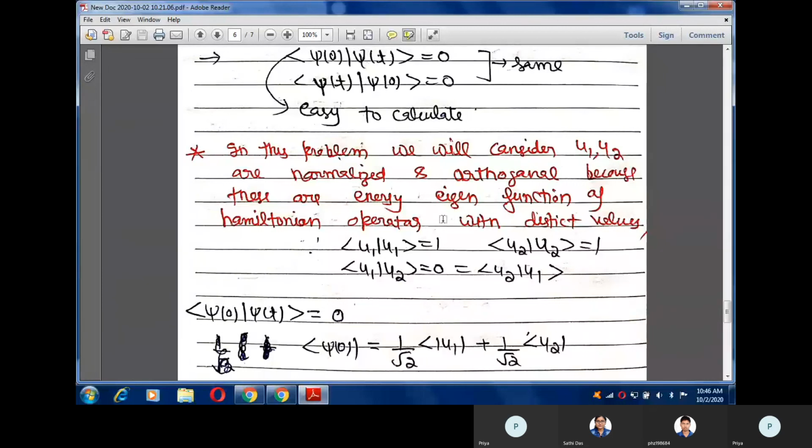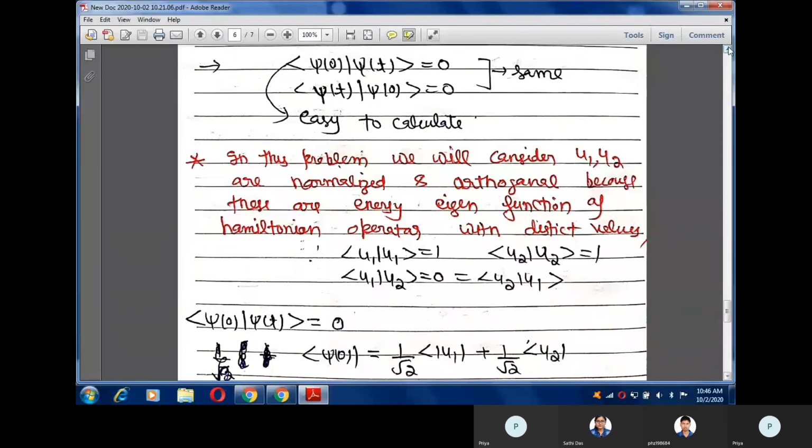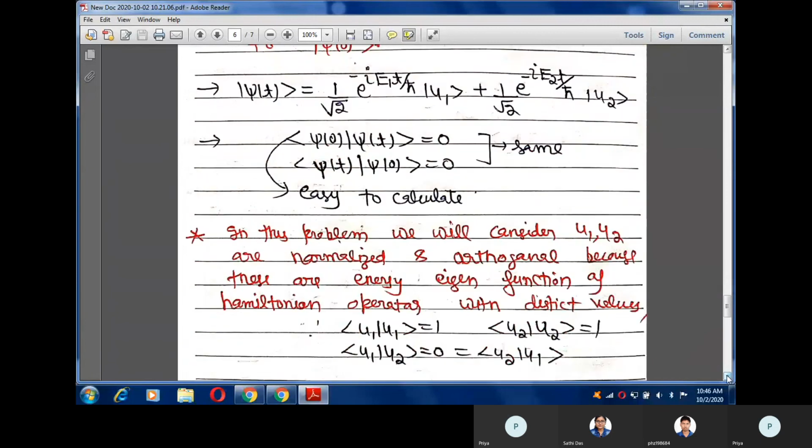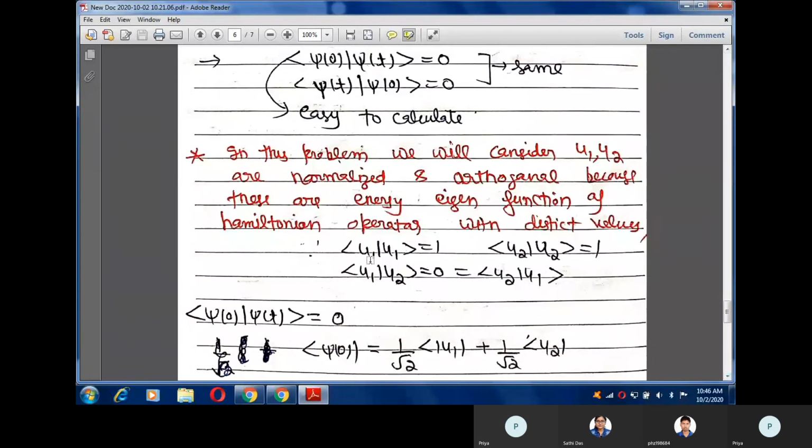One thing you must keep in your mind here, this is the important point: in this problem I am going to use that the two states u1 and u2 are orthonormal. In the statement of this numerical it is not given whether u1 and u2 are orthogonal or not, but still I am using that bracket of u1 with u1 is 1, bracket of u2 with u2 is also 1, and bracket of u1 with u2 or u2 with u1 is 0.